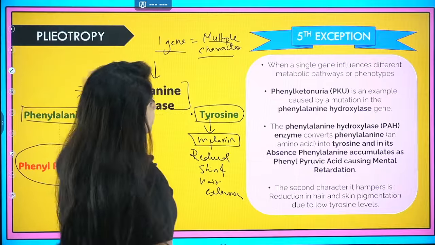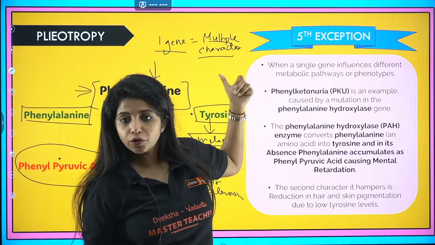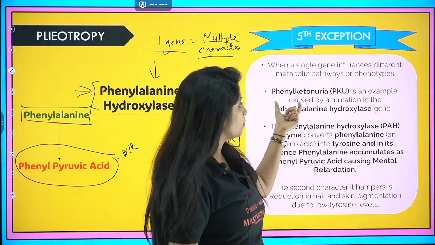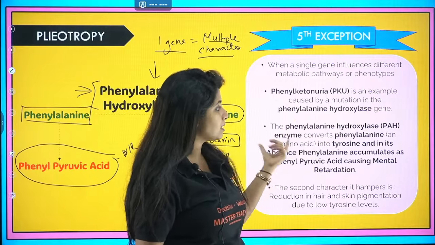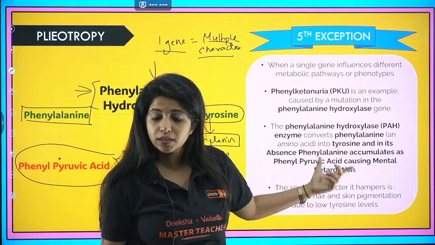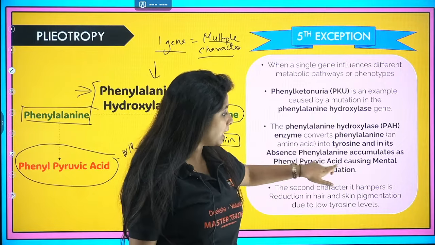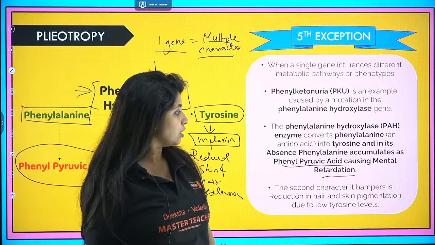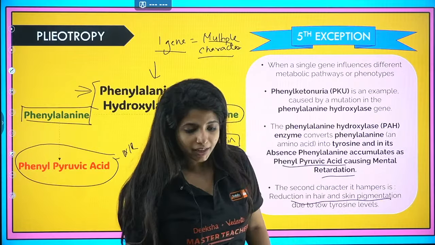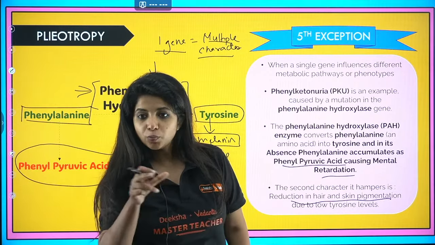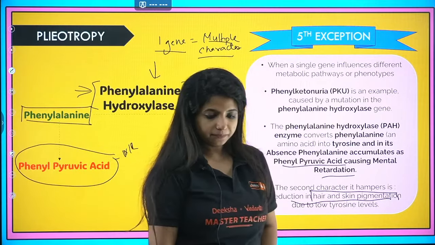So when a gene influences different metabolic pathways or phenotypes, this is known as pleiotropy. Phenylketonuria is an example caused by mutation in phenylalanine hydroxylase. The phenylalanine hydroxylase enzyme converts phenylalanine to what? Tyrosine, and in its absence, phenylalanine will be converted to phenyl pyruvic acid, causing what? Mental retardation. The second character it hampers is reduction in hair and skin pigmentation. So read both of them together, okay? Hair and skin pigmentation. Fine?